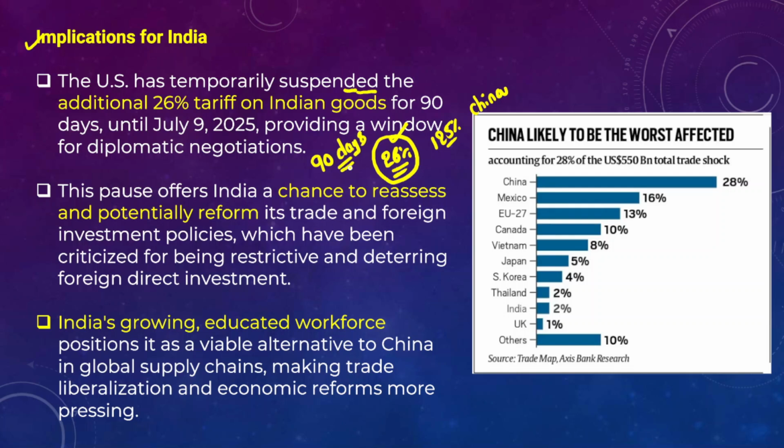In these 90 days of window period, it is expected that both India and the US would come to a common agreement with respect to trade between the two countries. It will be based on reciprocity, and we can also expect diplomatic negotiations between both the US and India, which would likely yield a solution to the tariff issue.